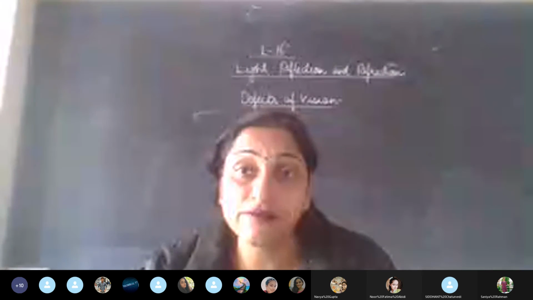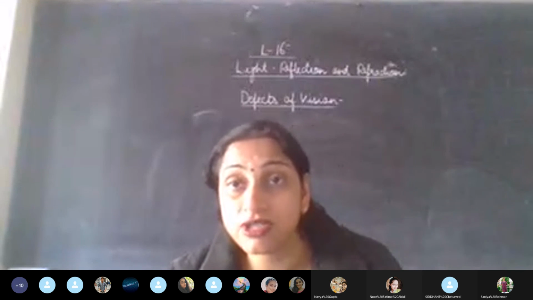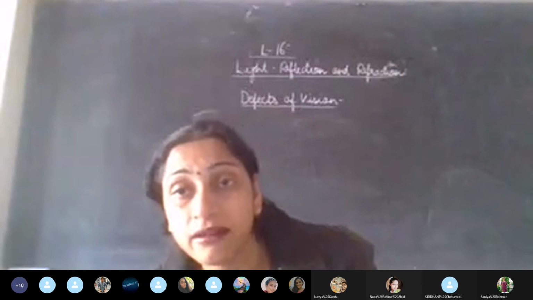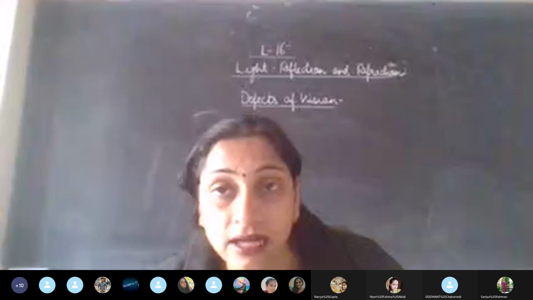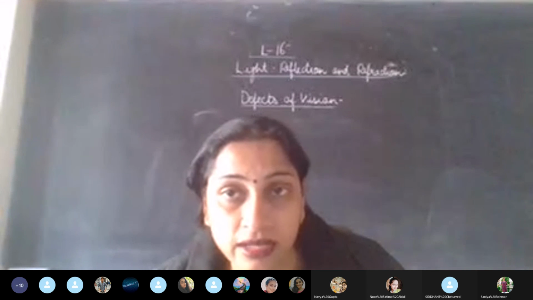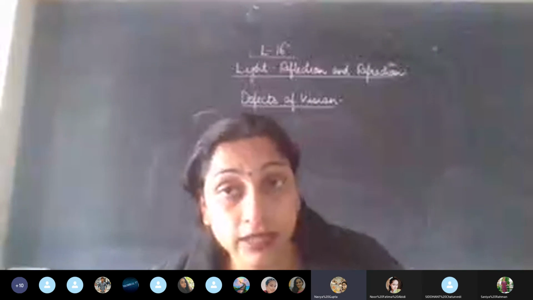If you clearly see in the first case, children, where is the image of that person formed, if the red colored line is the retina? Before the retina. Before the retina.